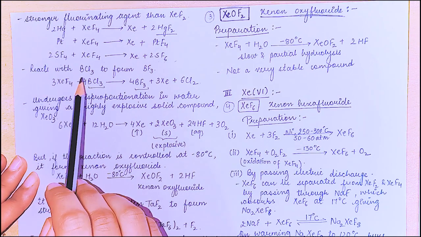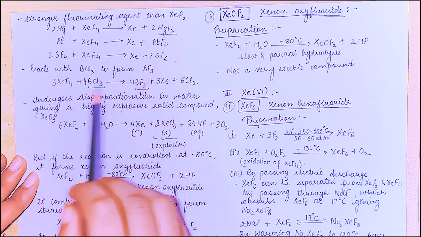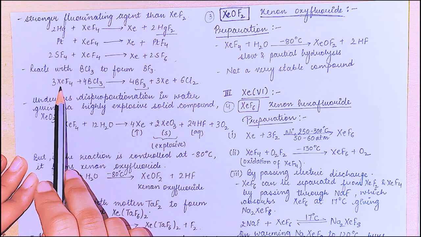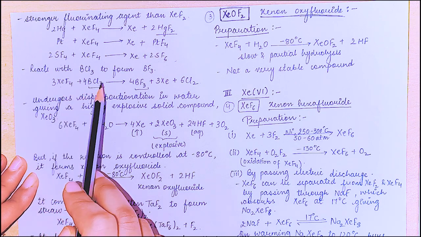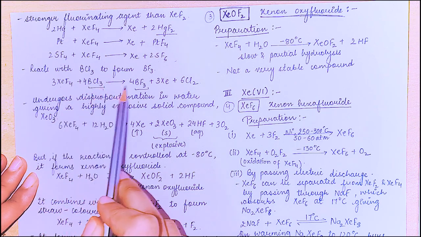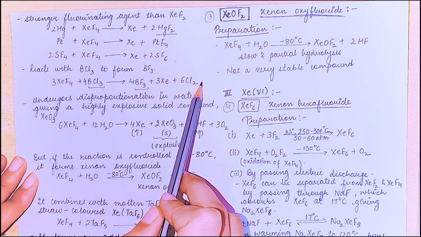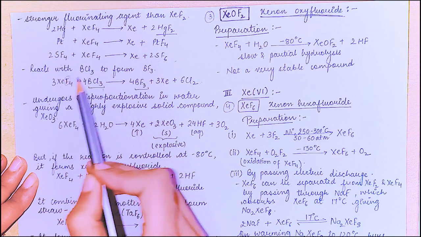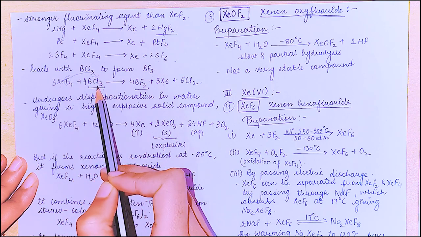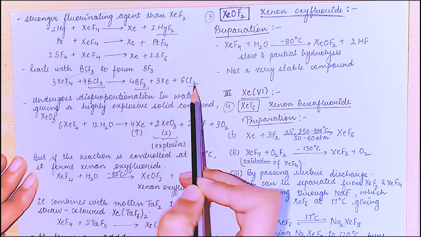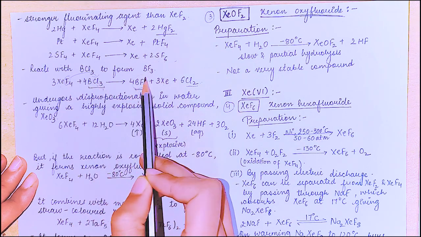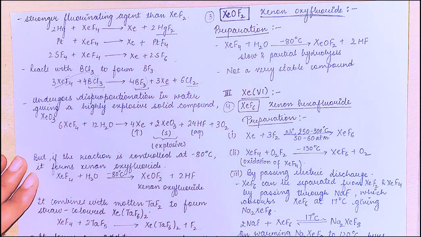It also reacts with BCl3 to form BF3. Let's see how. Xenon tetrafluoride on reaction with BCl3 forms BF3 plus xenon plus chlorine. That means the fluorine ions are transferred here and the chlorine forms Cl2. It forms BF3 and the xenon as it is.